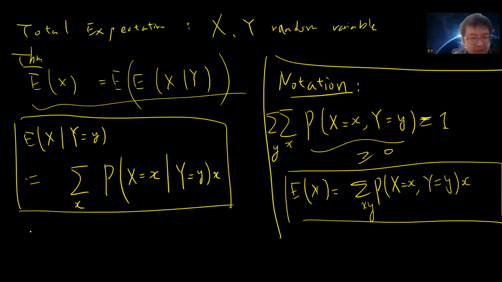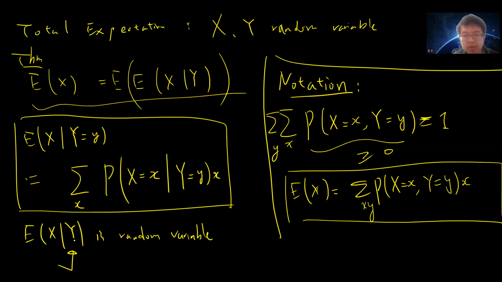If you fix y, then this becomes a number. If you don't fix y, then this is a random variable, and the random variable is a function of Y. You pick y, and you can evaluate the expression.